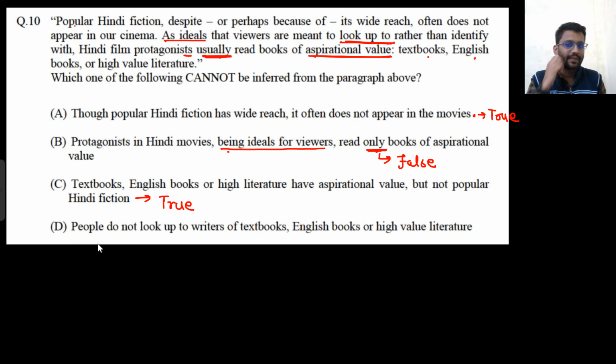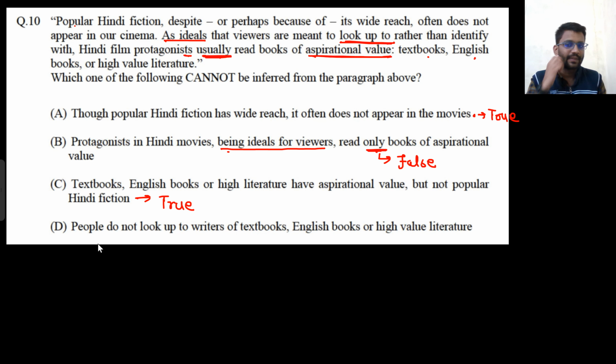So people are meant to look up to Hindi film protagonists. Now these Hindi film protagonists usually read books of high aspirational values. What do you understand by this point?